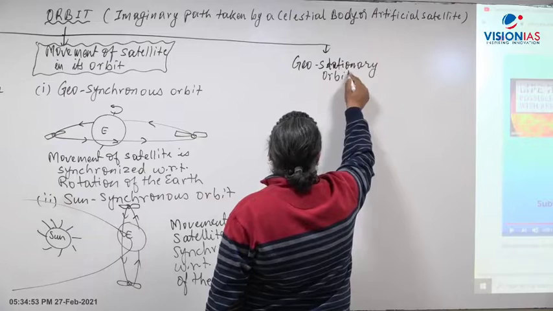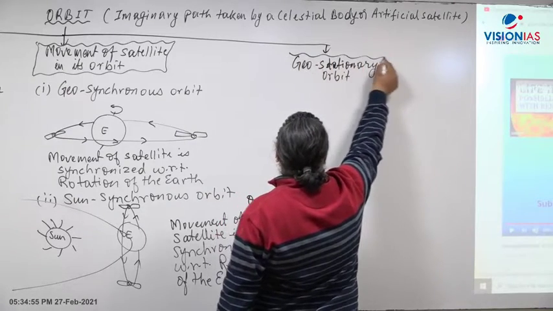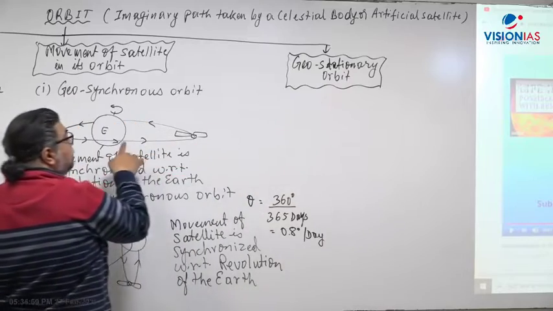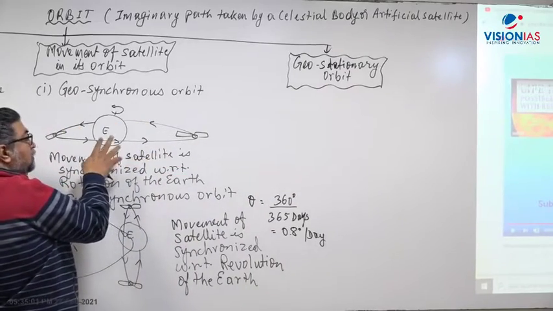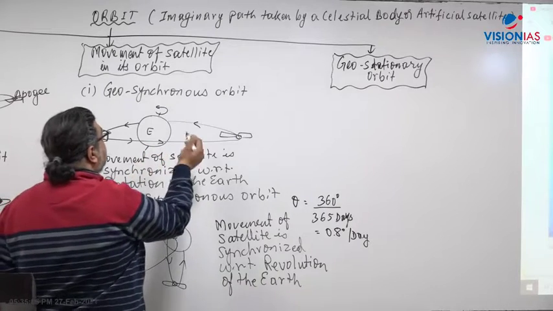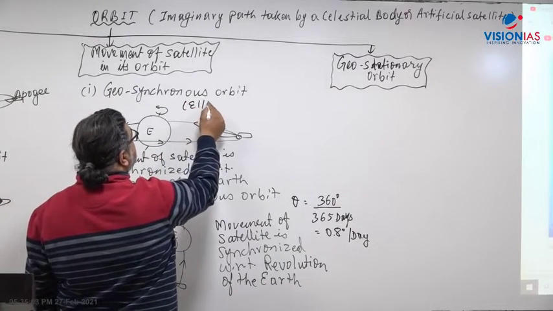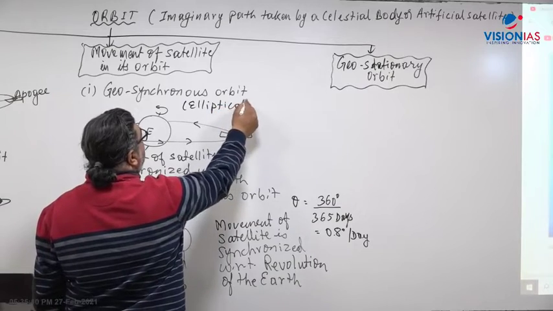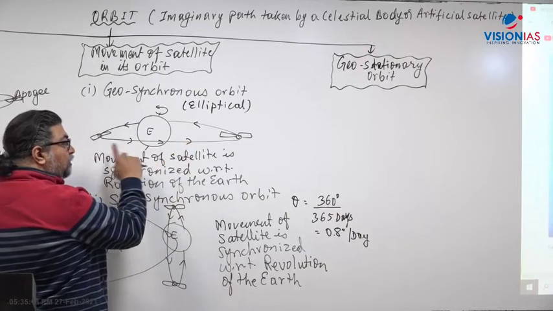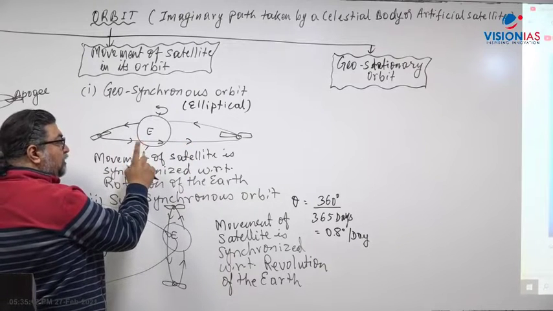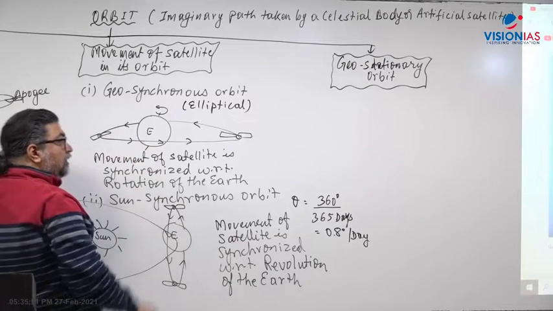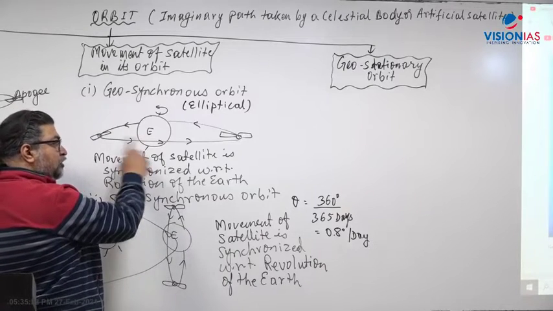Now, the difference between geostationary orbit and geosynchronous orbit is that a geosynchronous orbit is an elliptical orbit. The time taken by the satellite to revolve once around the Earth may not be the same as the time period of the Earth's rotation. The Earth rotates in approximately 24 hours, so it may not match.